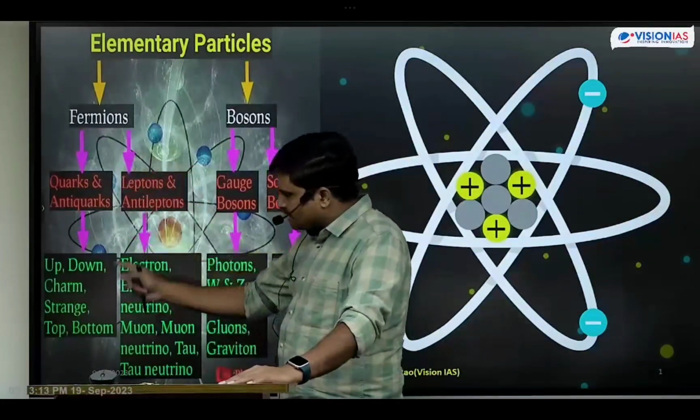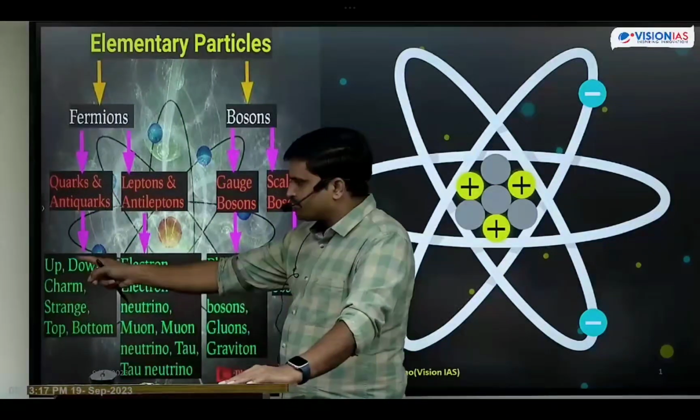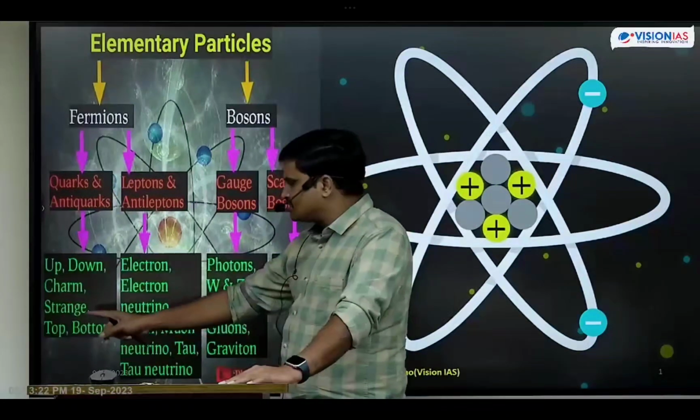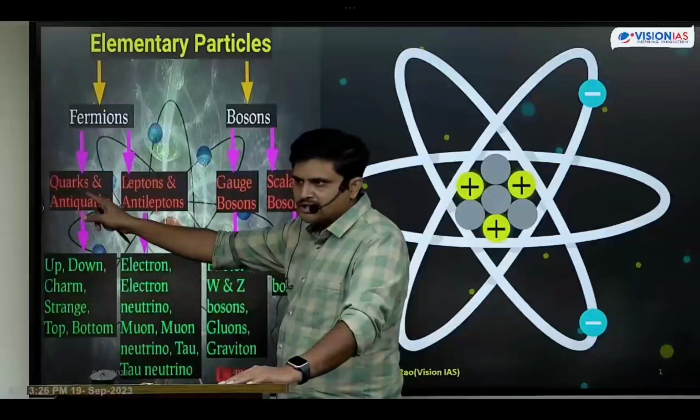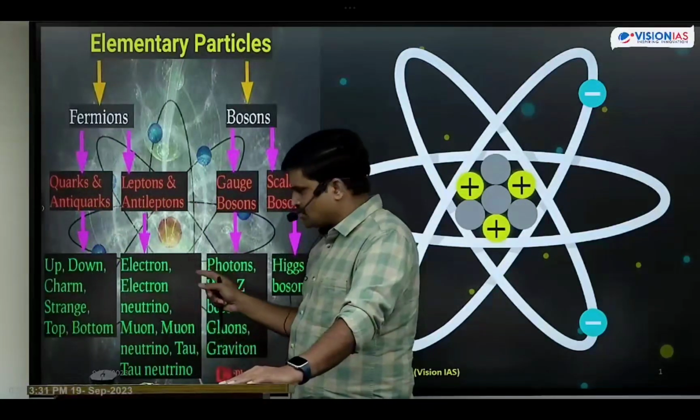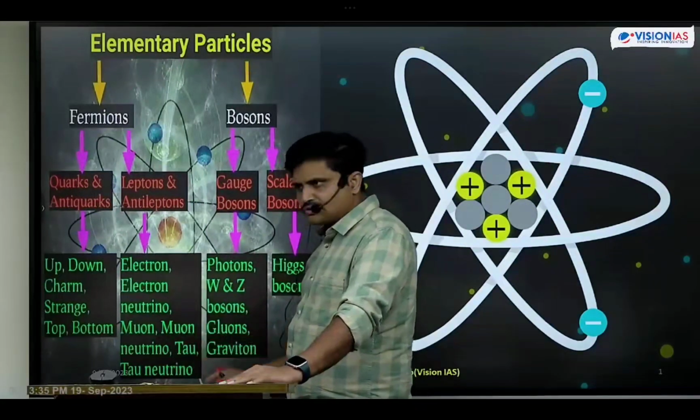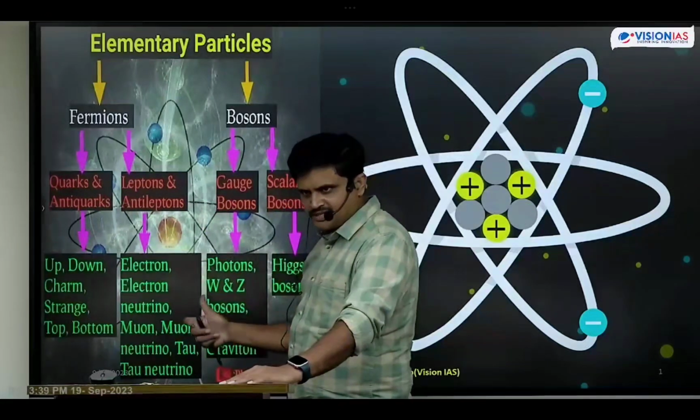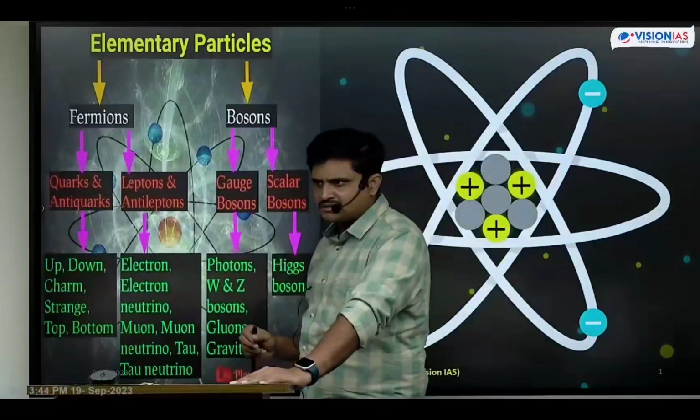Okay, and these quarks are further categorized into six categories: up quark, down quark, charm quark, strange quark, top and bottom quarks. These are the 6 categories of quarks. And leptons are further categorized into electron neutrinos, muon neutrinos, tau neutrinos. Now like this the electrons have been categorized. That means neutrinos and bosons are part of elementary particles, the fundamental particles of the universe, or not?